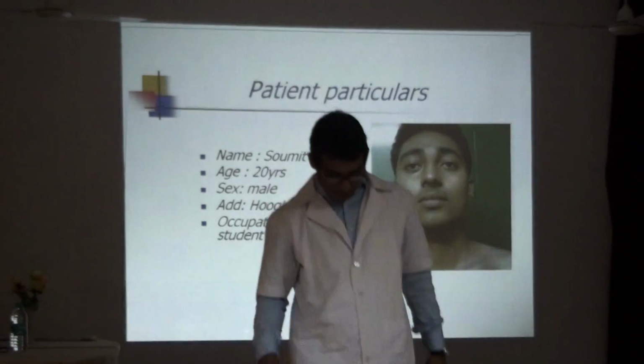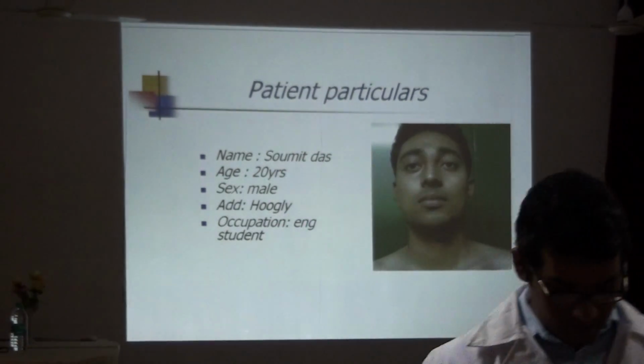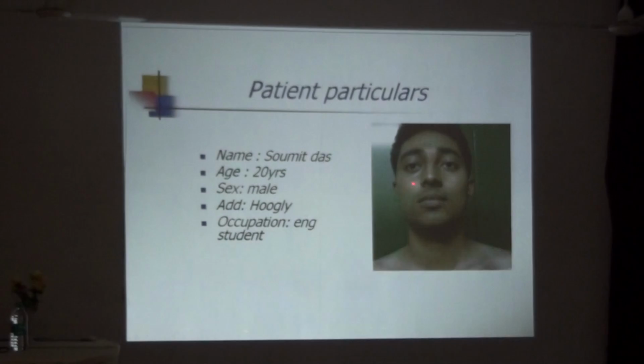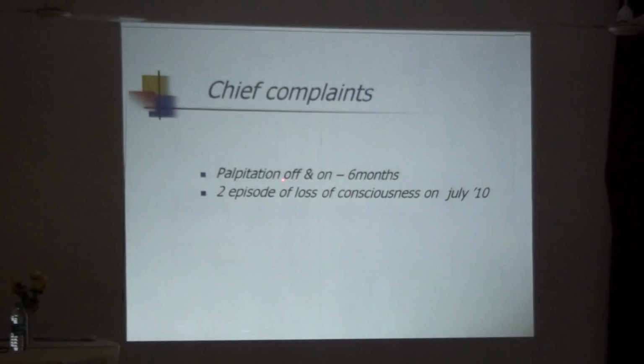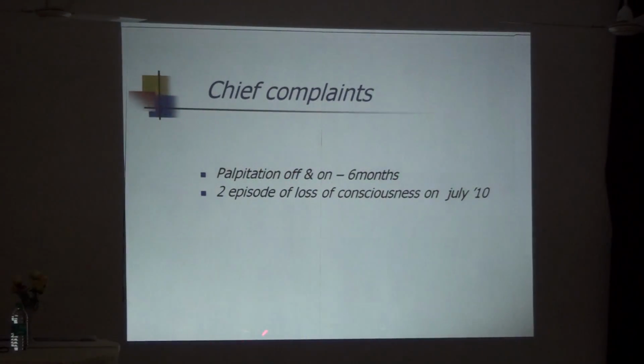Second case: a 20-year-old boy, a student, of the same age group, having palpitation and two episodes of syncope.